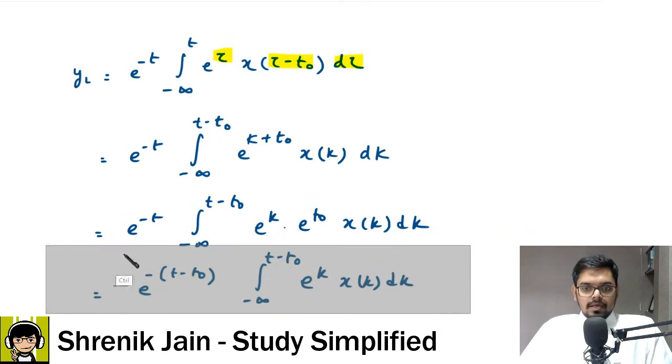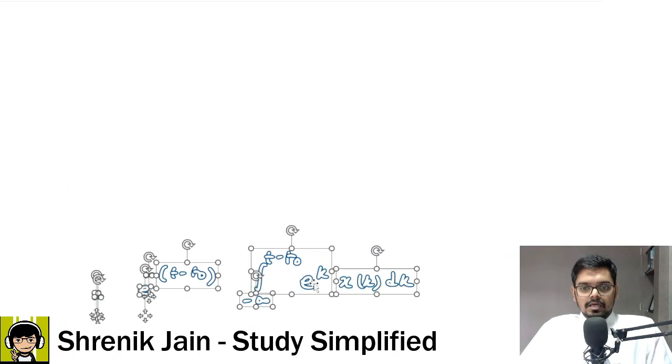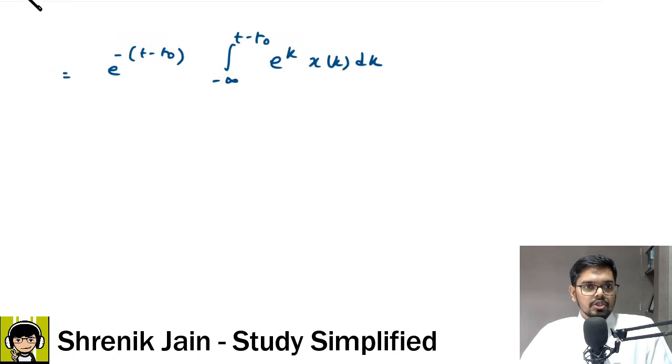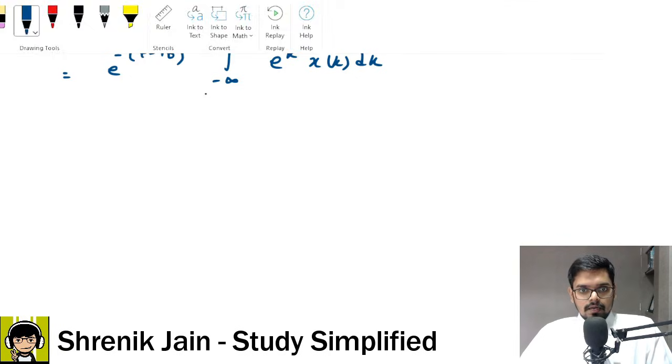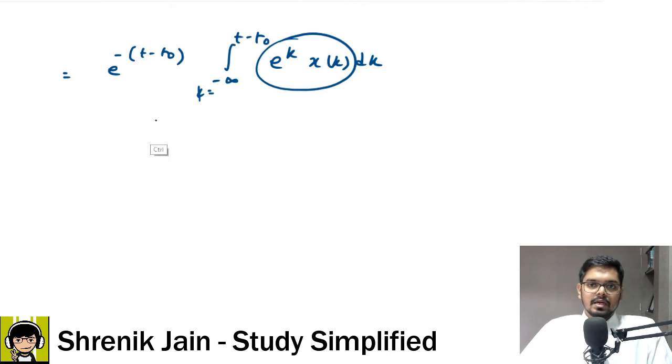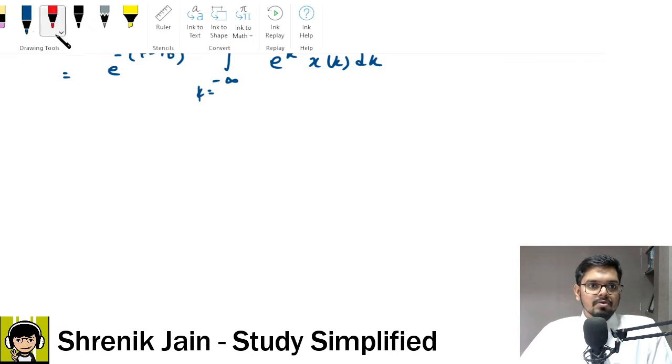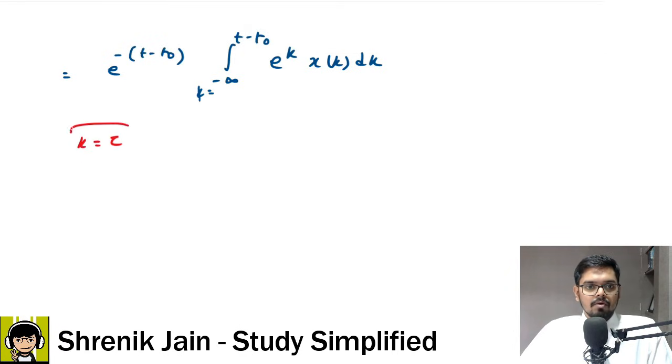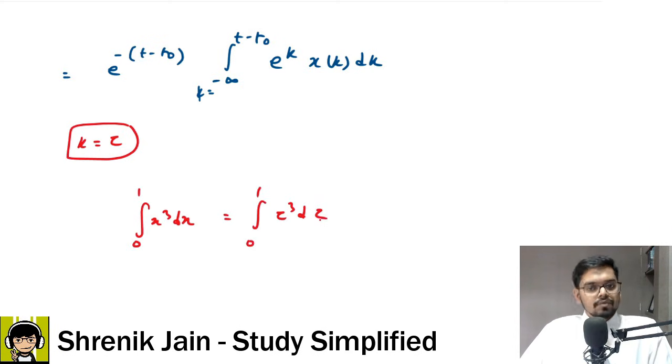Now comes the integration property. See carefully, the change of variable property: if the k limits are these and the function is in terms of k and then it is dk, you can replace k with tau, and the integration would still remain the same. How come? Just check whether integral 0 to 1 x cube dx is equal to integral 0 to 1 tau cube d tau. If yes, then I have used the same property, just the change of variable property.